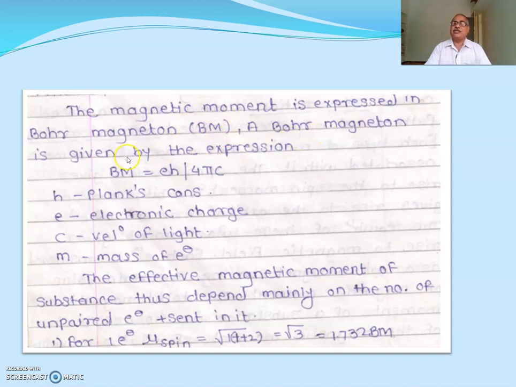A Bohr magneton is given by the expression eh upon 4 pi mc, where e is the electronic charge, h is Planck's constant.